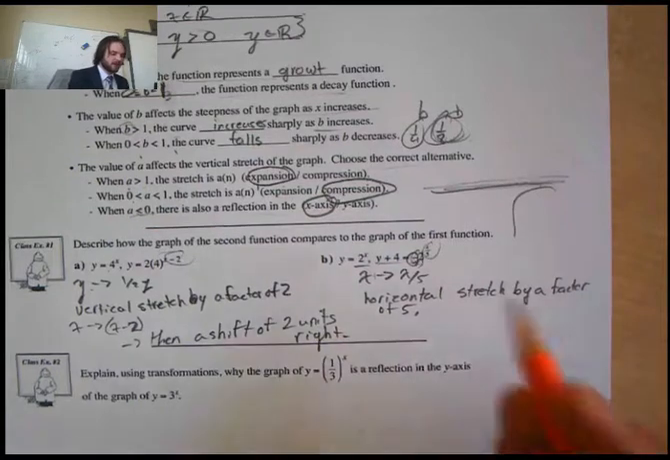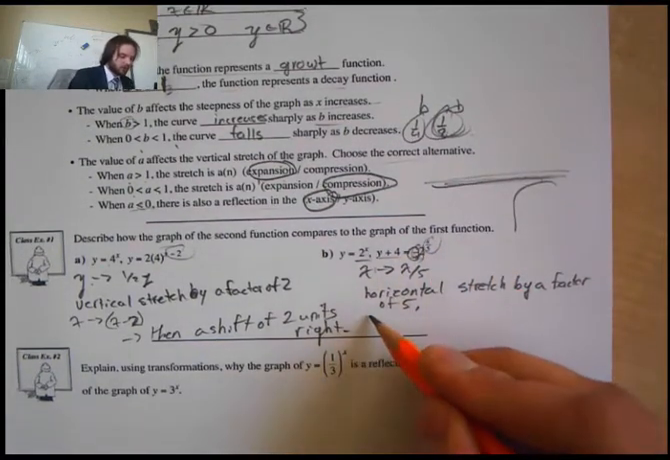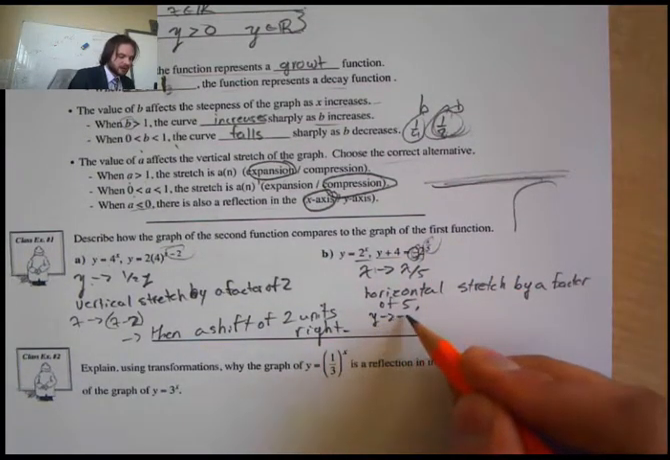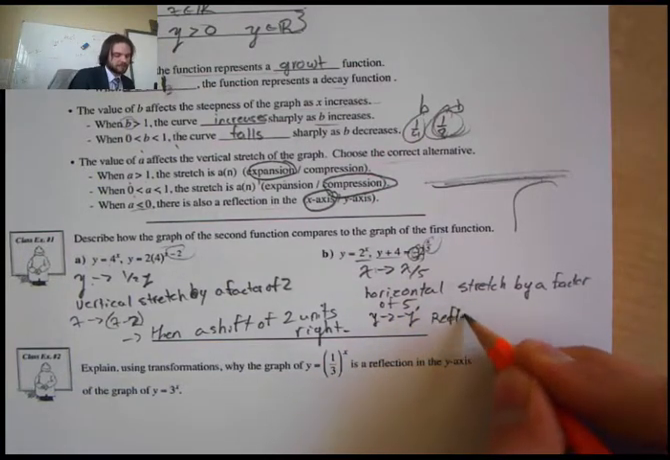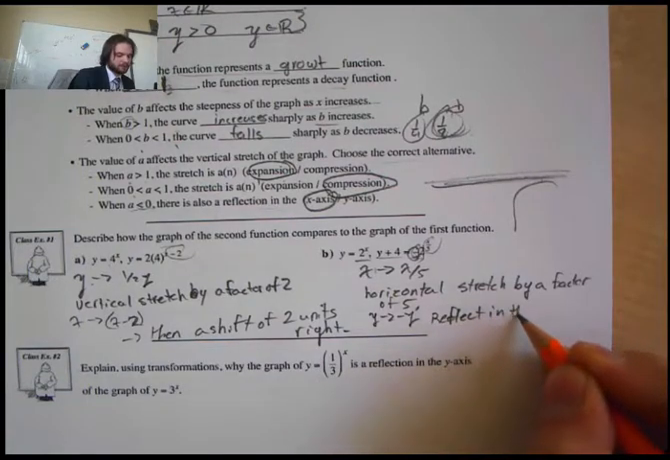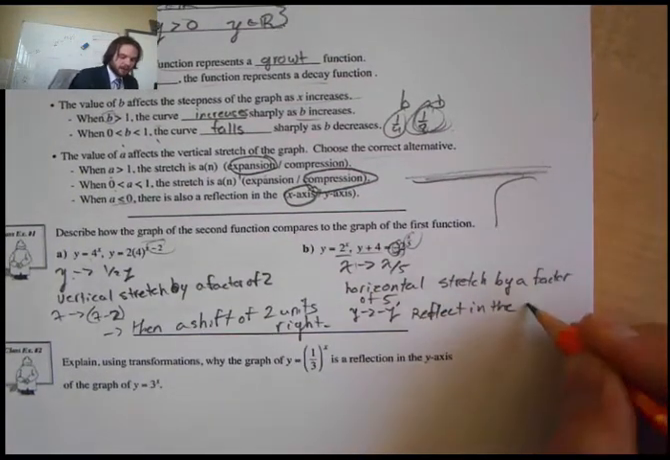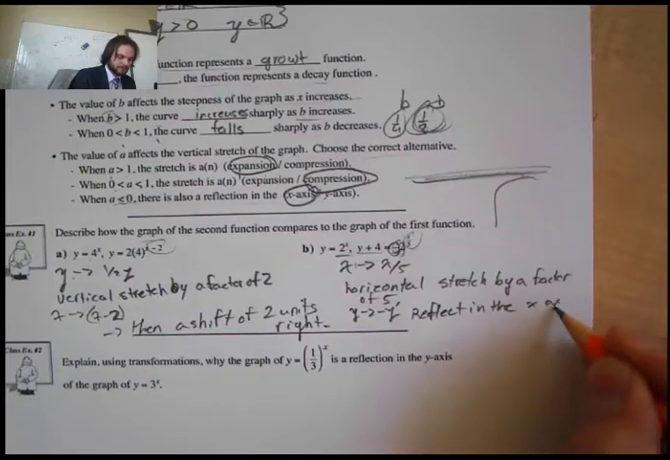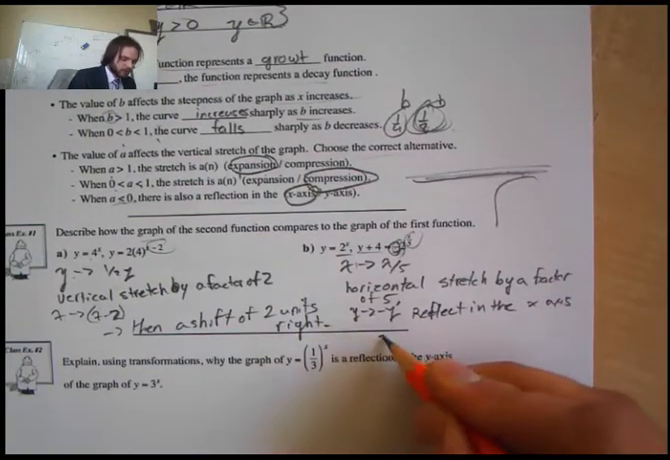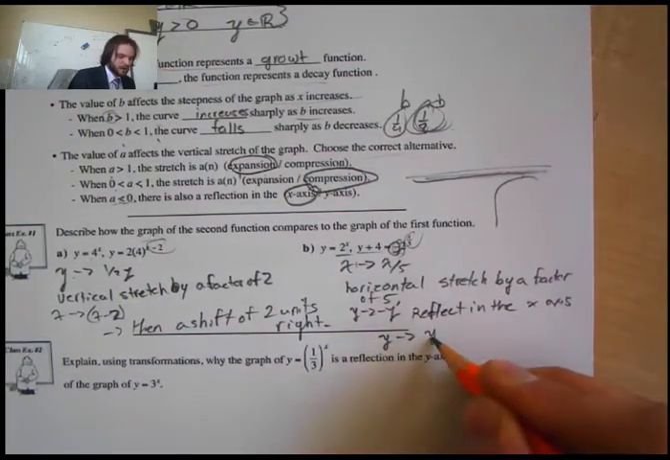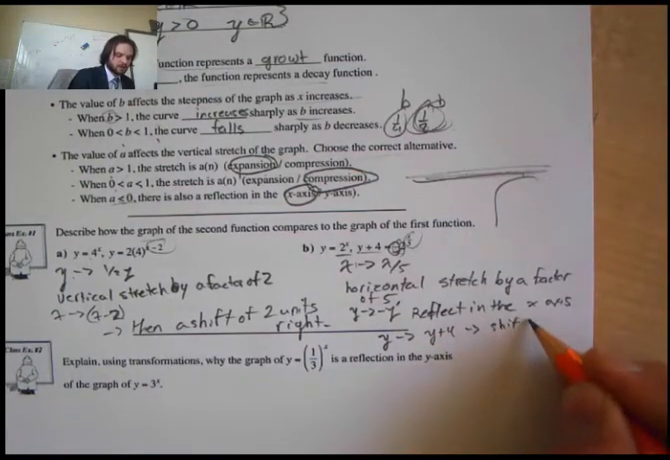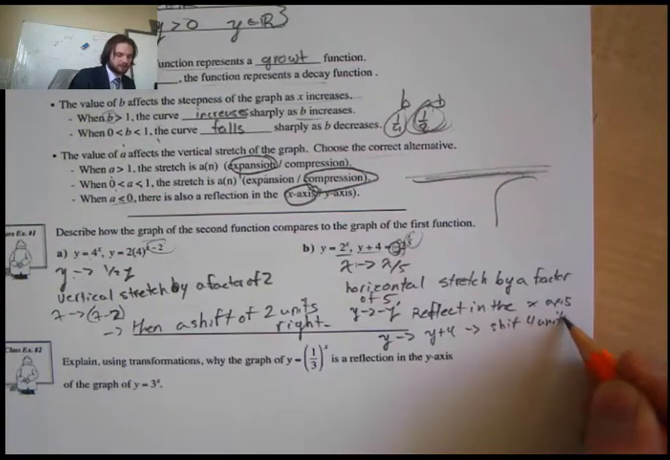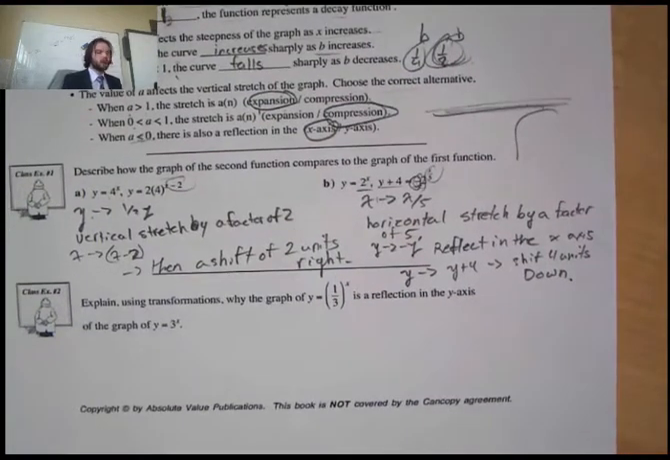Okay? Now the next one here is we have also y goes to negative y, which means reflect in the x-axis. And we also have y goes to y plus 4, which is a shift 4 units down. Okay? There we go. Let's look at number 2.